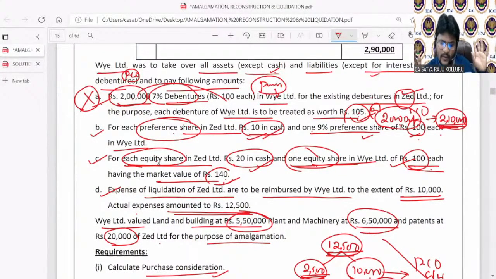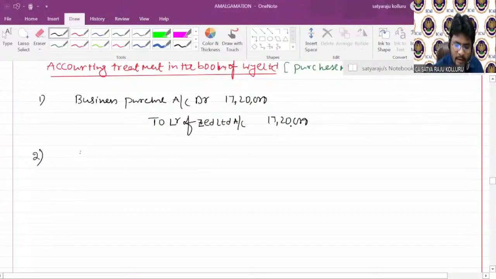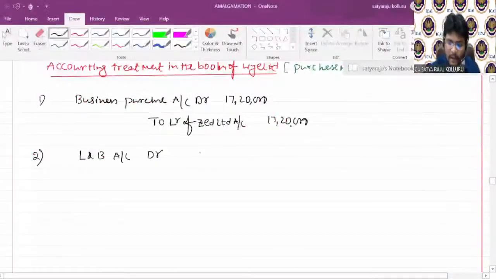Am I right? Oh, sorry. In the last line, actually, they told, sorry, please come to the last line. Y Limited valued the land and building, the plant and machinery, and the patents. Sorry, these three assets are taken at agreed value. I will consider such values only. Not an issue. Now, first let me put the assets. Land and buildings account debit. What is the agreed value? Given 5,50,000.